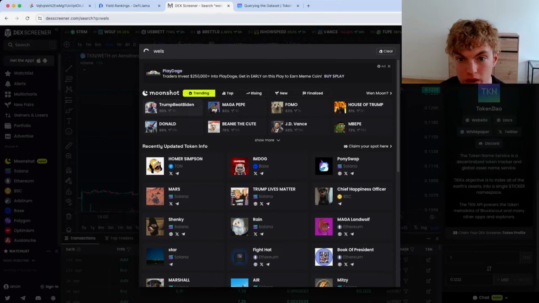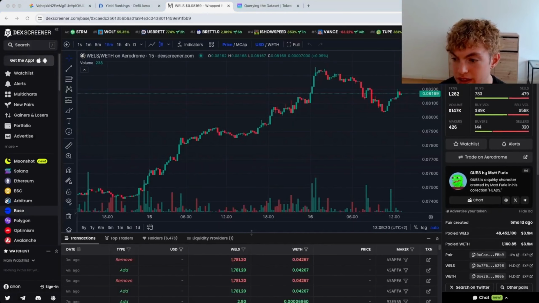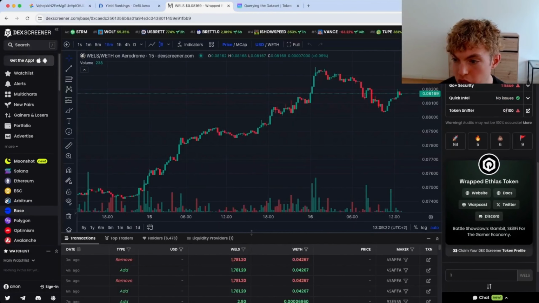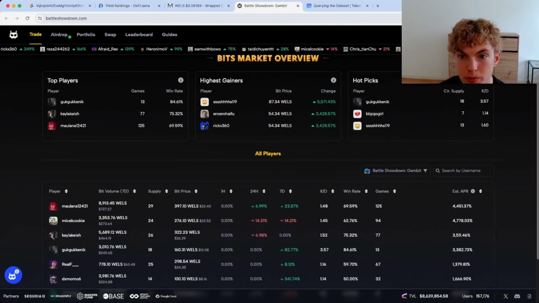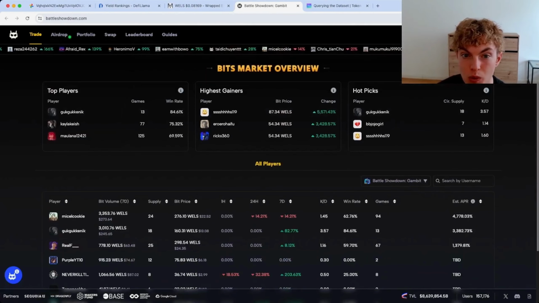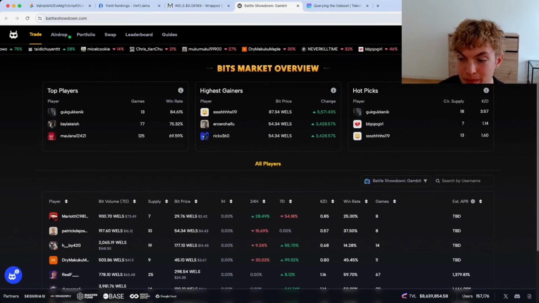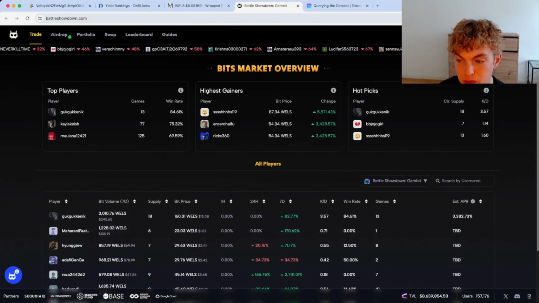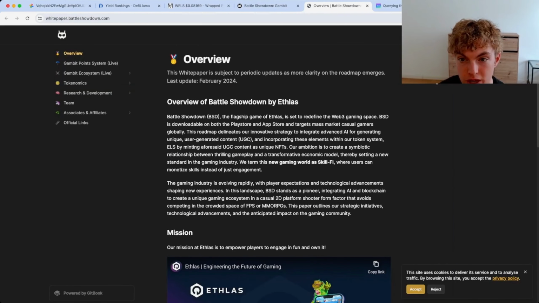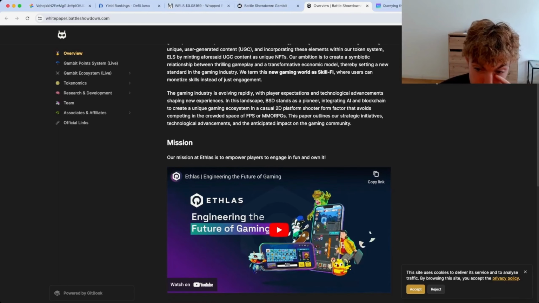We just pull it up. Wells, okay, Wells ETH. And this is for the, let's see, wrapped ETH Wells token. We can go to their website. So if we head over to the Wells website, it will tell us some information about Wells as well as what it actually is. Now, off the bat, I don't see much information about Wells. I see some leaderboards. That's something I'm going to want to keep in mind. But from there, I can head over to the documentation in the bottom right, see some more information. Off the bat, you can see that it's already some sort of gaming platform.